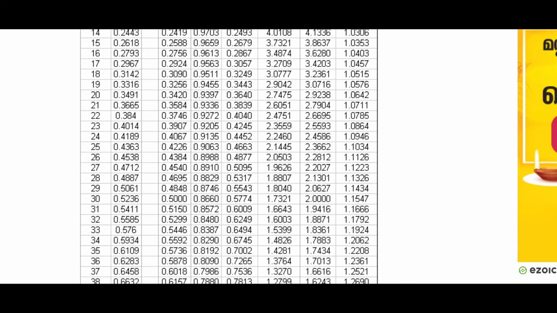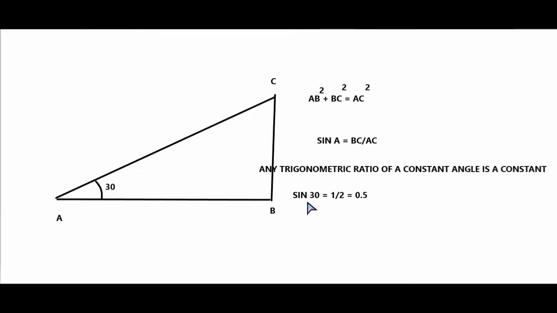So coming back to our picture, what we understand is sine 30 is 1 by 2. In that case, if this angle is 30 degrees, the ratio of BC by AC is equal to 0.5. It is a constant. At the end of the day, sine 30 is BC by AC, and BC by AC is equal to 0.5.